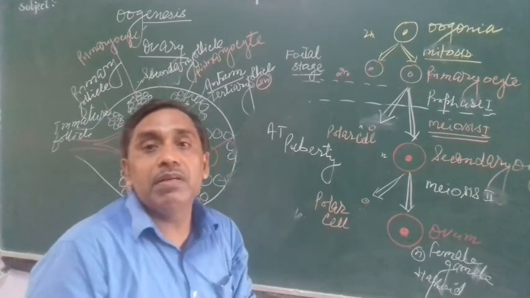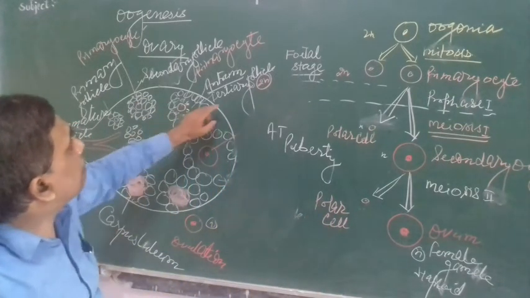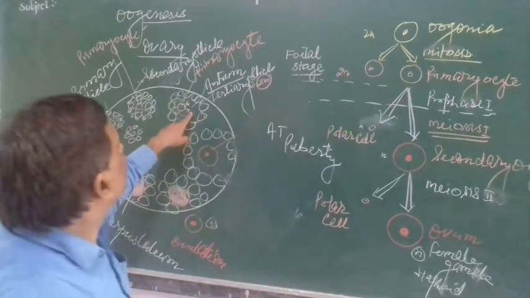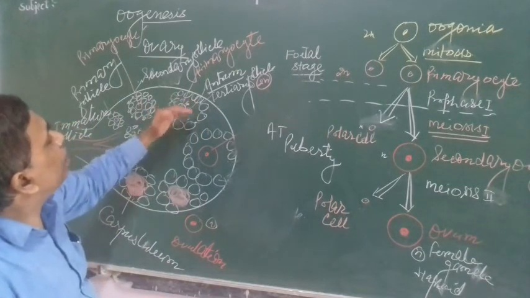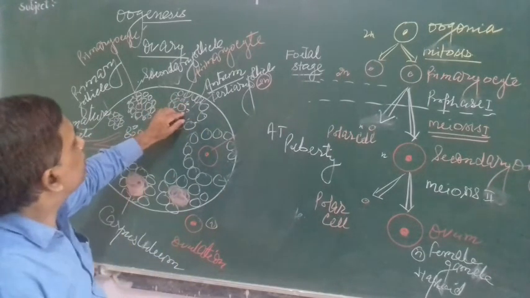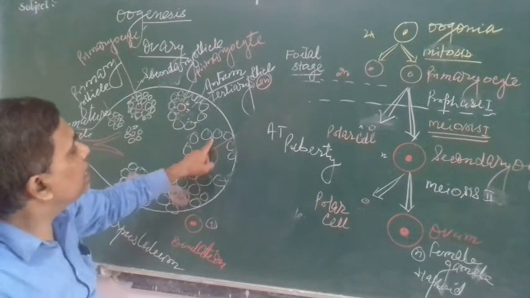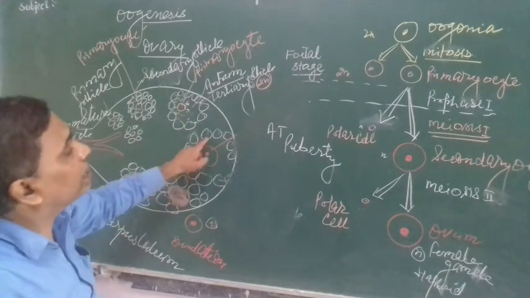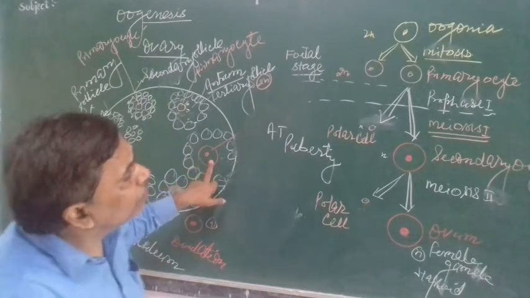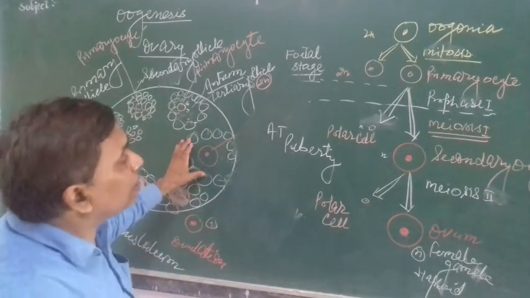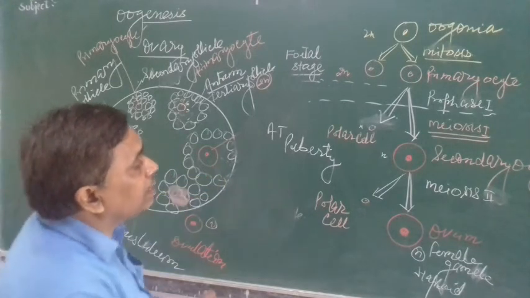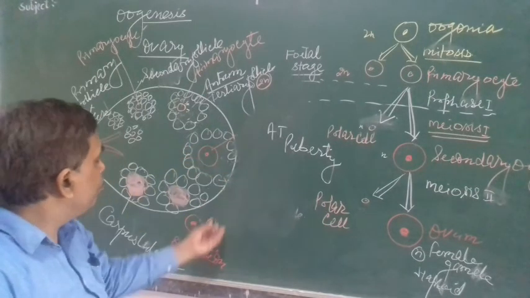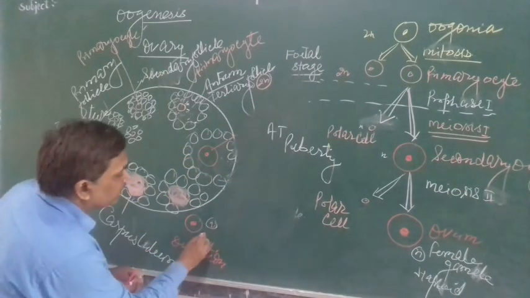Again, one thing I will clarify here. In the tertiary follicle, the primary oocyte is present in prophase first stage, but at puberty it starts meiosis first to complete it, then forms one polar cell and one secondary oocyte. At this stage, the tertiary follicle gets called Graafian follicle, and it is surrounded with one more layer, zona pellucida. Now in the Graafian follicle, the secondary oocyte is present in haploid condition, in N condition. In the presence of LH hormone, it gets released, meaning ovulation occurs, and the ovum comes in secondary oocyte stage.